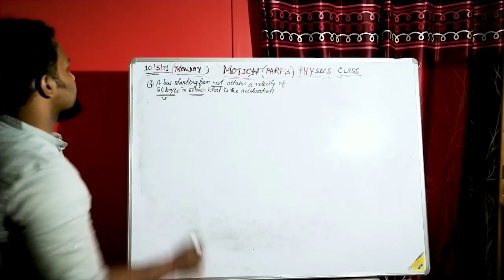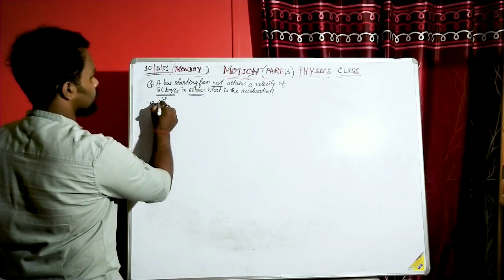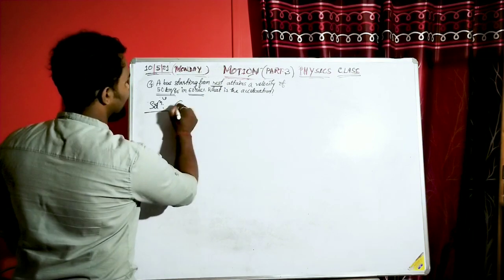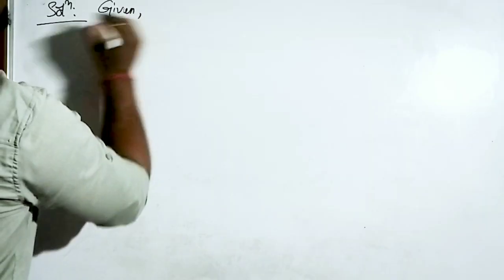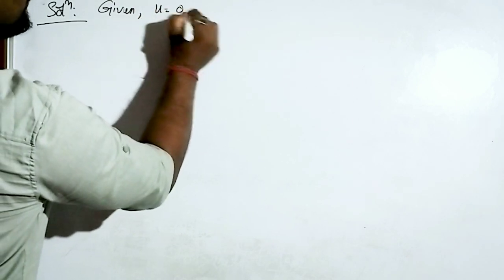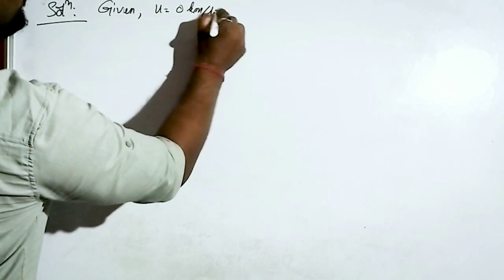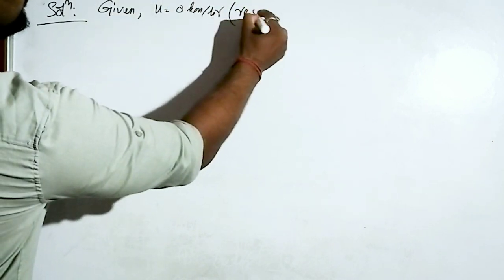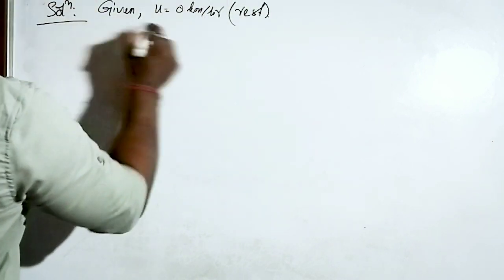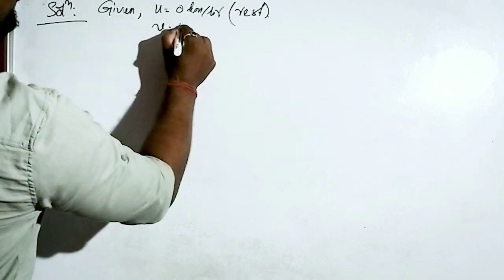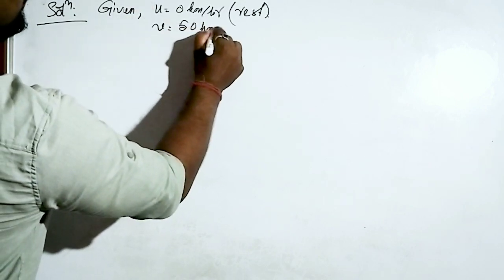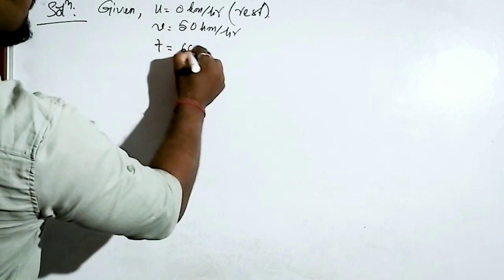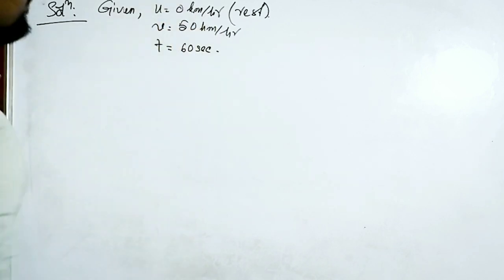Now we'll move towards the solution. Now what is actually given, I will write directly: u is 0 km/h, since it is at rest. Now what is the final velocity? 50 km/h. And what is the time? Time is 60 seconds.